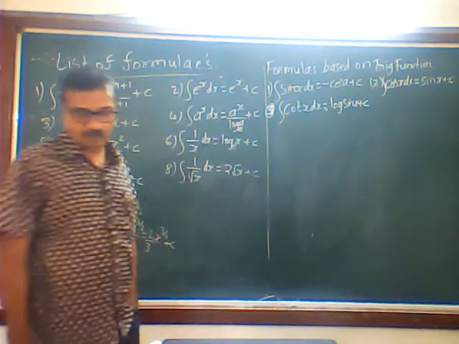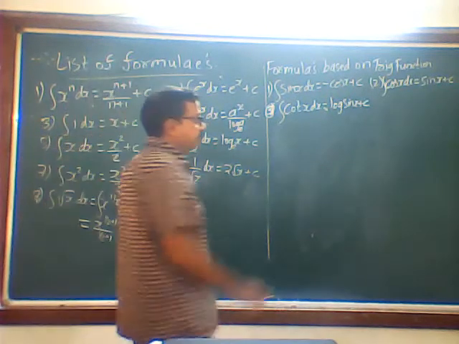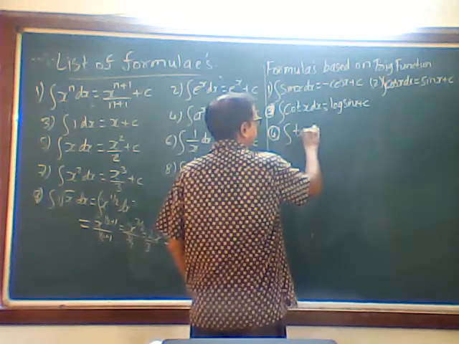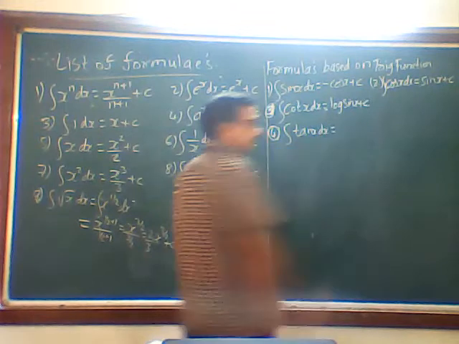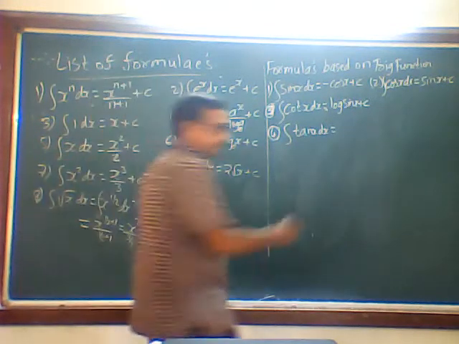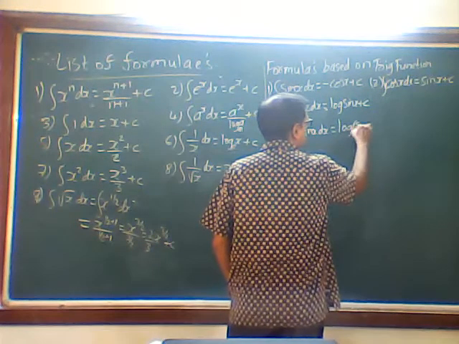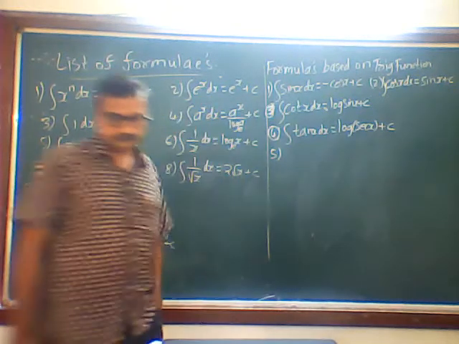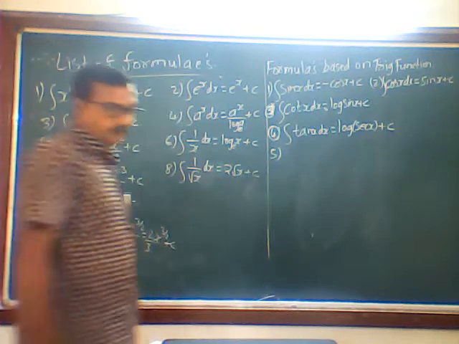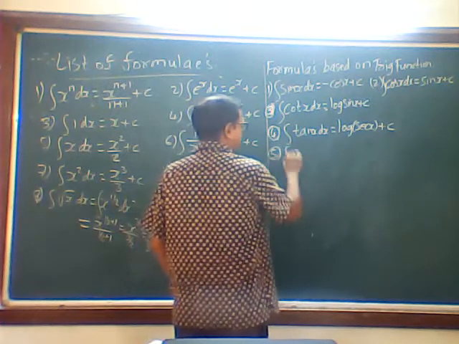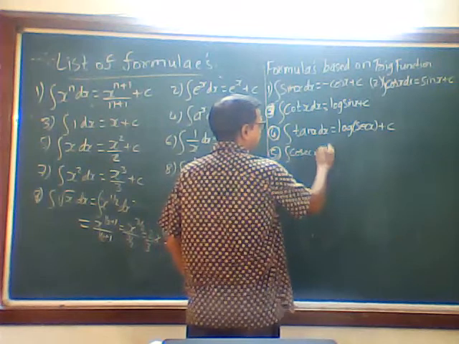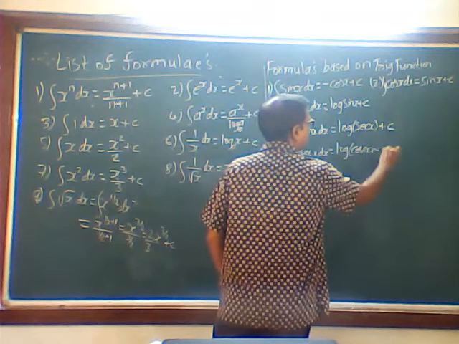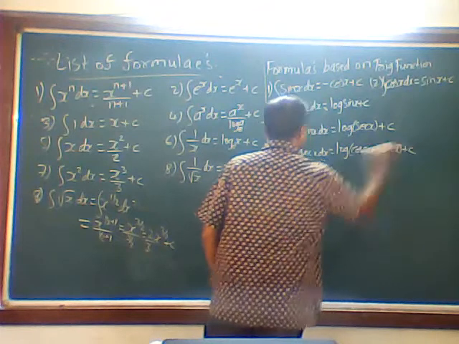Then same way fourth one, integration of tan x dx is log sec x. Then fifth one, again with a round mark, integration of cosec x dx. It is log of cosec x minus cot x plus c.